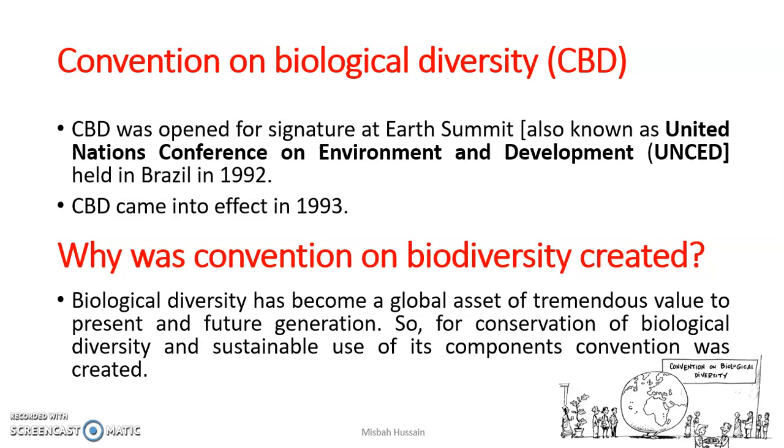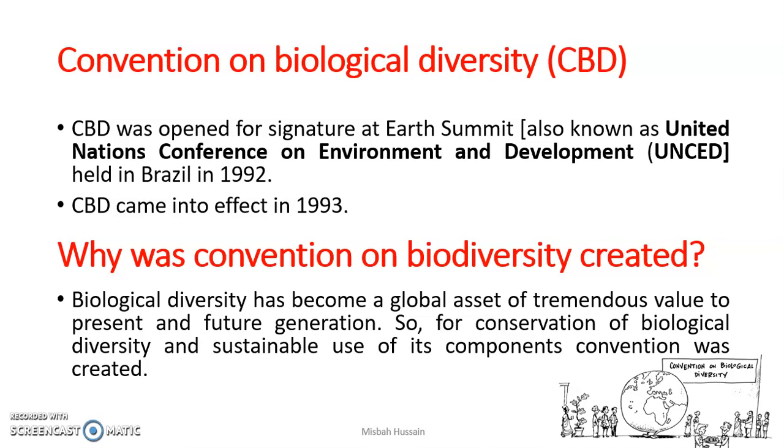So the CBD was presented and agreed by the countries. The main features of this convention were the conservation of biological diversity and the sustainable use of its components.